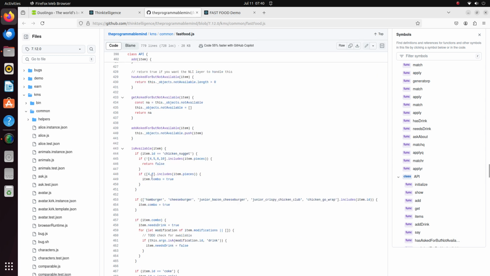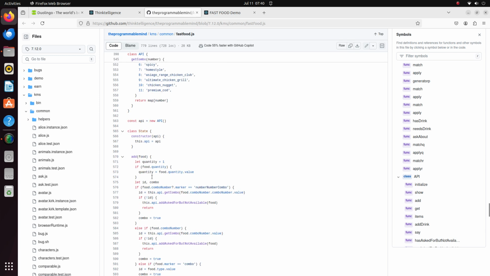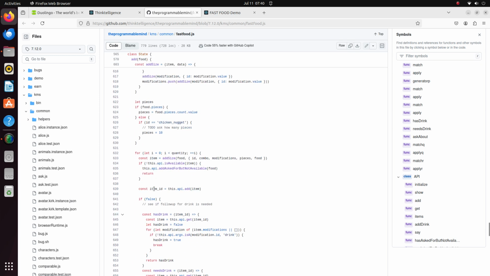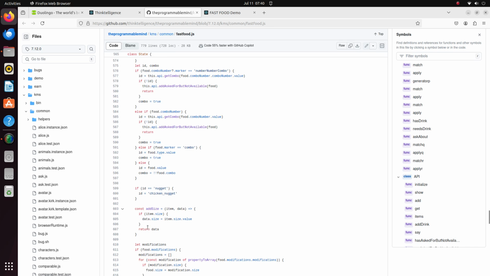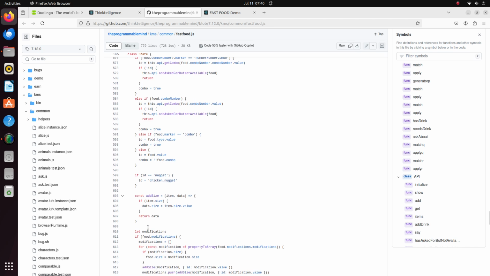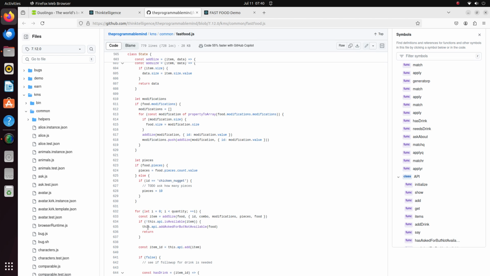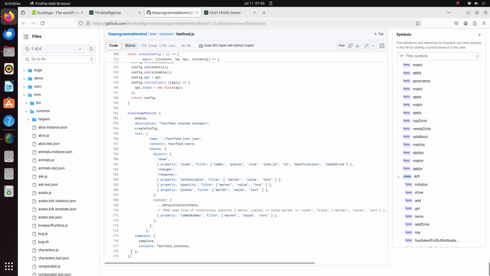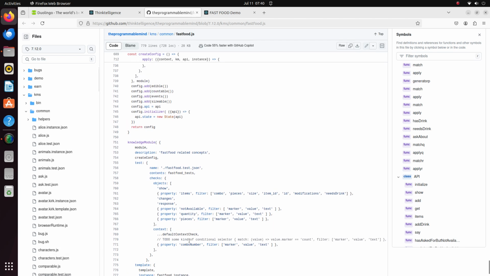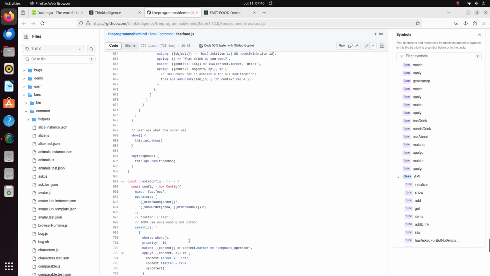But with the programmable mind, it's code. You can debug it. You can set breakpoints if you want. This is the function that, when it finds you're talking about a food, goes through and figures out how to add it to the list of food you're ordering. How many lines is it? Oh, it's 779 lines. This actually just knows about how to interpret the language.